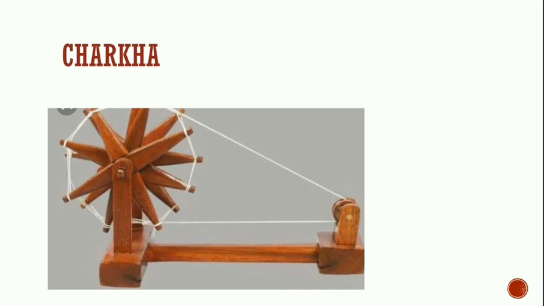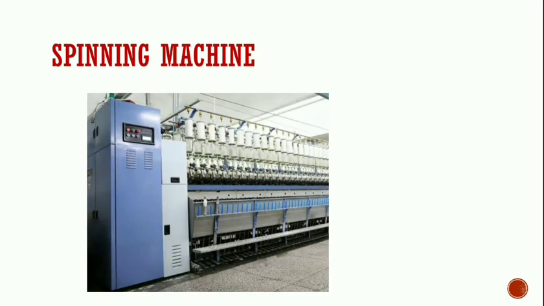It's very famous. But nowadays, so many clothes are used by people, and in the market, different varieties of clothes are available. It's not possible to spin all this on a charkha. So, nowadays, big spinning machines are available in the market to weave the thread into cloth. These yarns are woven into cloth on hand looms or by power looms.